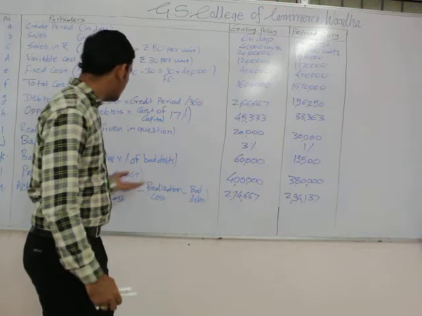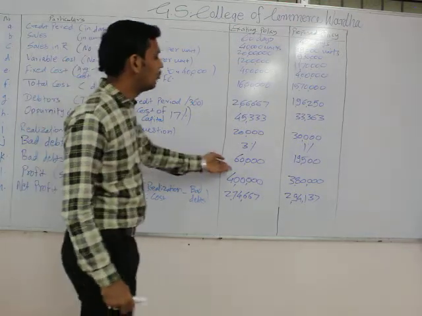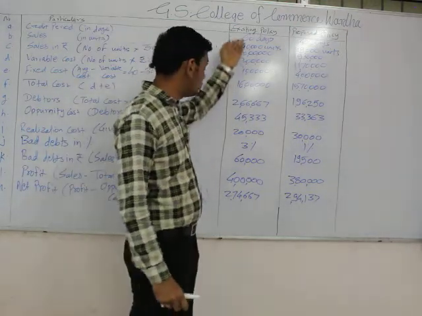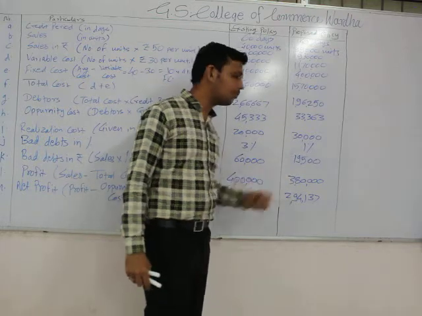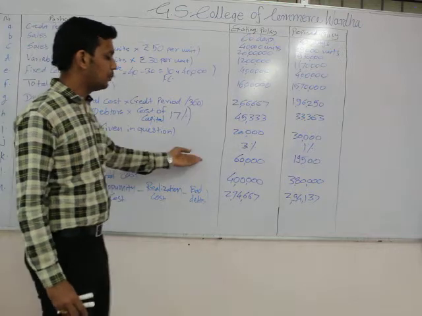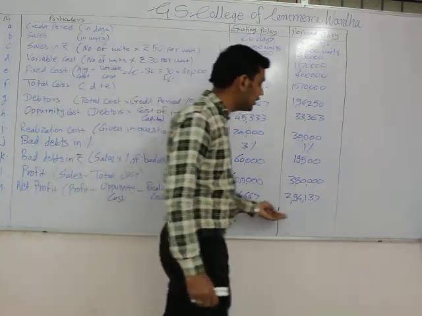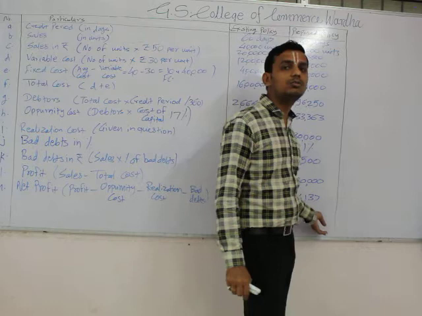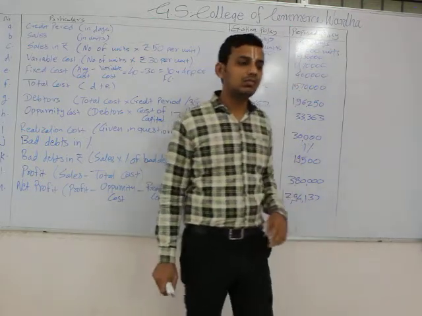What we have seen is that at the level of only profit, the existing policy was good as compared to the proposed policy. But when we deduct all other costs from the profit and calculate the net profit, we can see the proposed policy is much better than the existing policy.